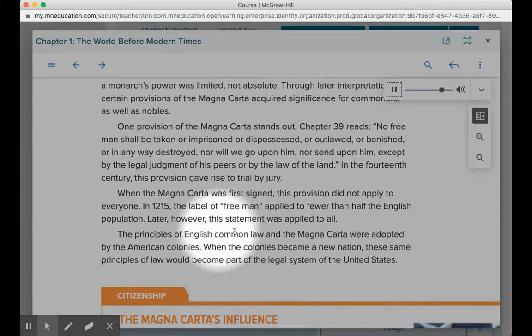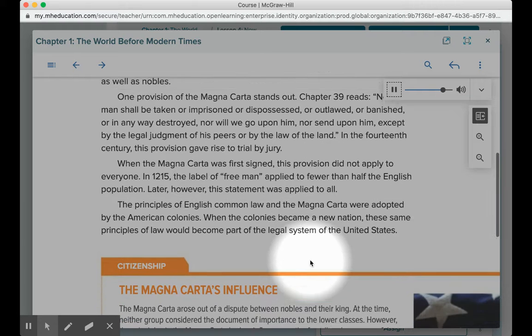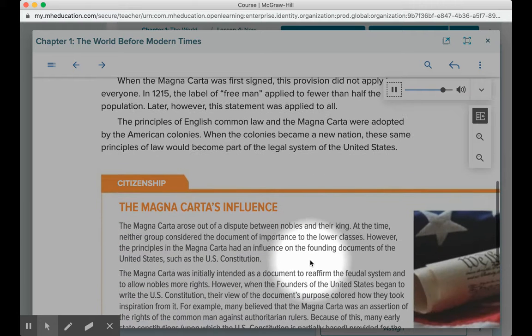The principles of English common law and the Magna Carta were adopted by the American colonies. When the colonies became a new nation, these same principles of law would become part of the legal system of the United States. Citizenship. The Magna Carta's influence.